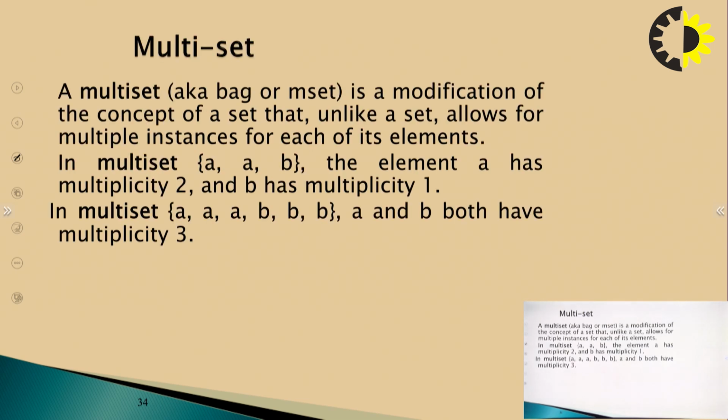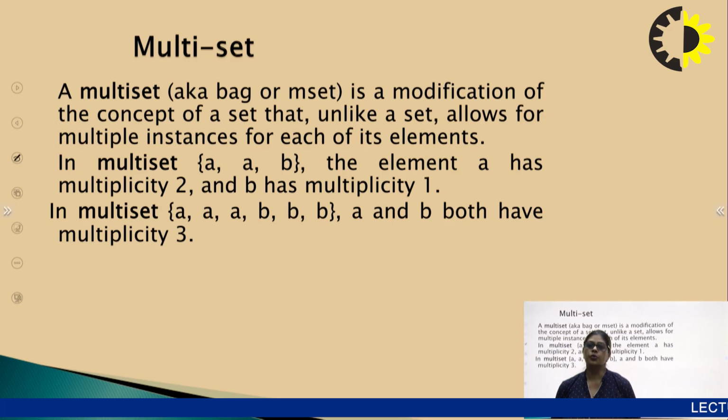What is a multiset? A multiset, also known as a bag or m-set, is a modification of the concept of a set that, unlike a set, allows multiple instances of each of its elements. Now we were talking about the set, where we count only one element at a time, right?